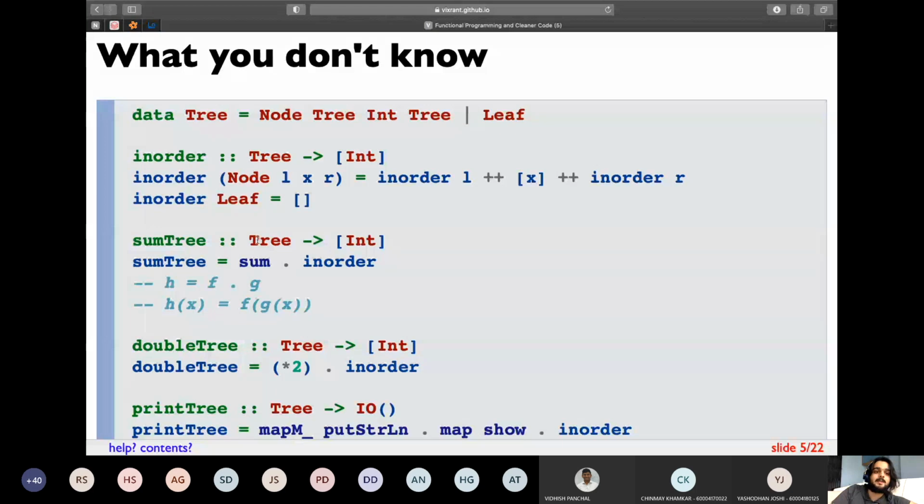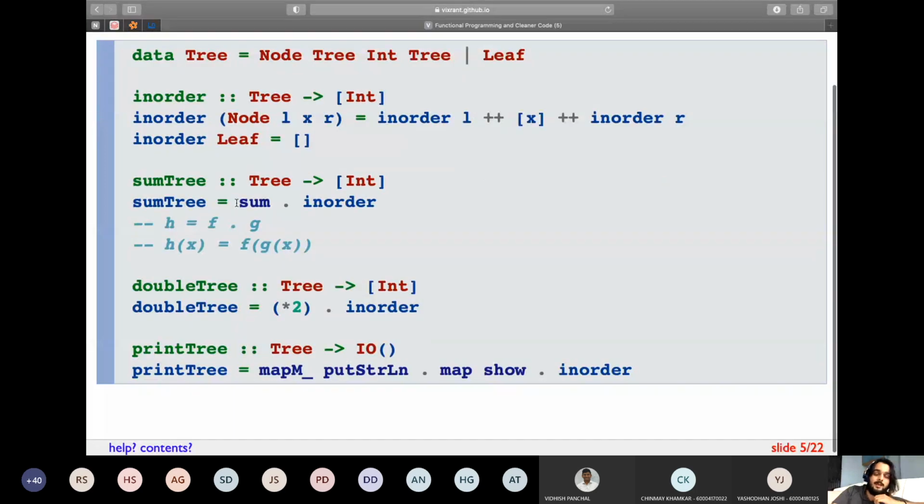So this is similar to mathematics. If you have paid attention in maths in SEM 1 and SEM 2, I did not. h is equal to f dot g. This is called function composition. And this feature is actually available in most of the programming languages. You can basically write h of x is a function which calls f on g of x. So this is actually a mathematical way of writing programs and algorithms.